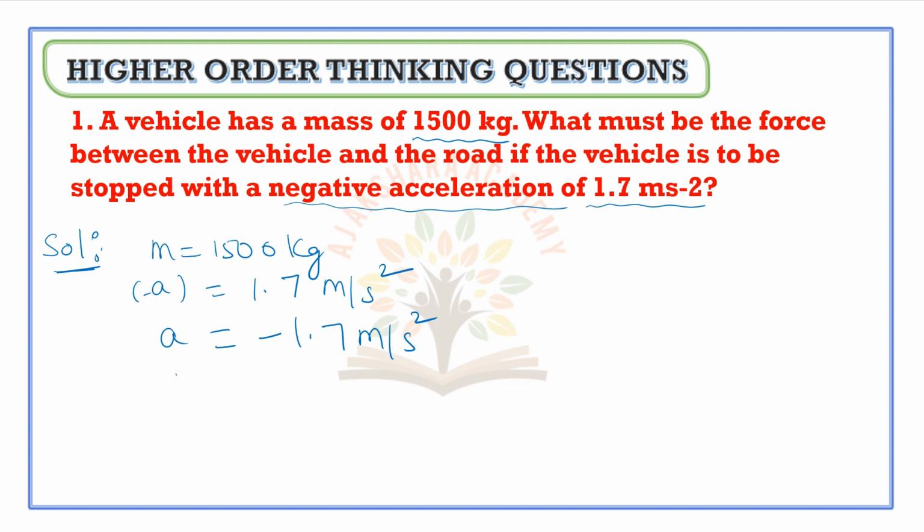Now we have to calculate F. From Newton's second law of motion, F is equal to ma. m is 1500 and a is minus 1.7.